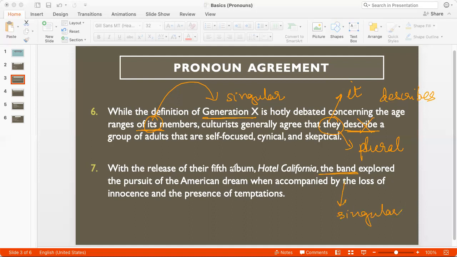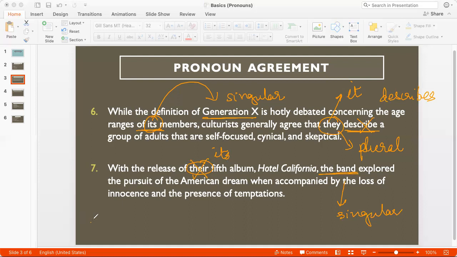And so I cannot use the plural pronoun there. That is not correct. I would have to change this to the singular pronoun its, with the release of its 5th album. Whose 5th album? The band's 5th album, the band being singular. With the release of its 5th album, Hotel California, the band explored the pursuit of the American dream.